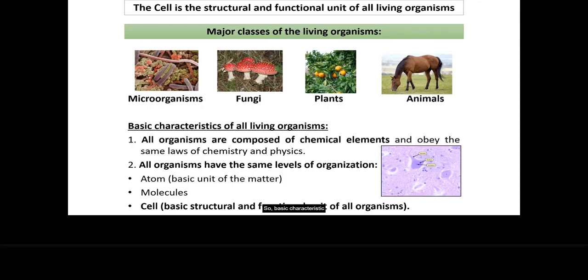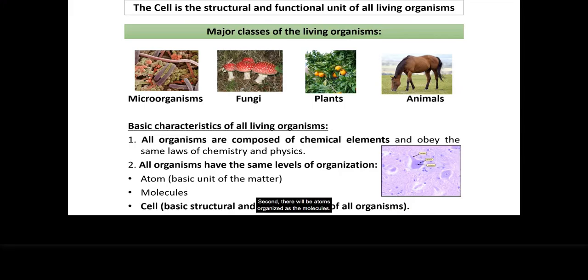So basic characteristics of all living organisms include: all organisms are composed of chemical elements, and because of this, they obey the same laws of chemistry and physics. Second, all living organisms have the same levels of organization. It always starts with the atom, the smallest basic unit of any matter.